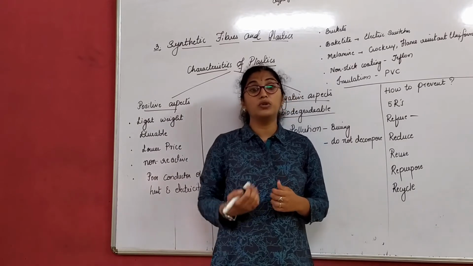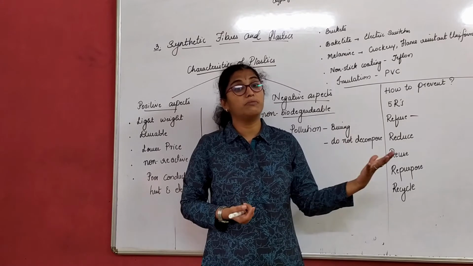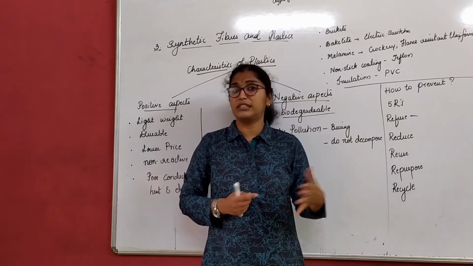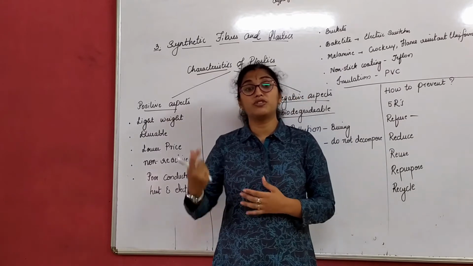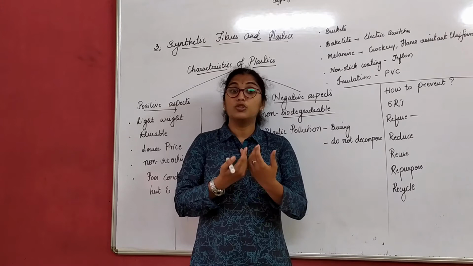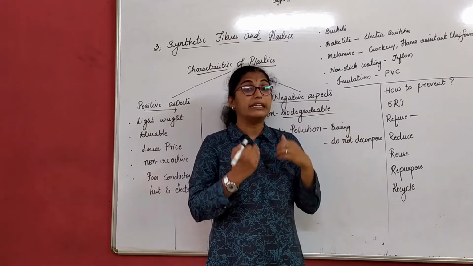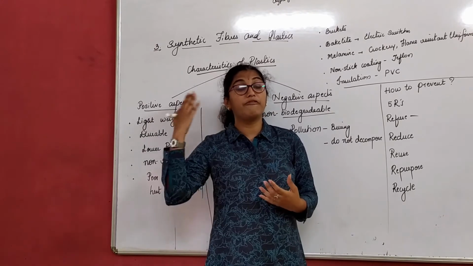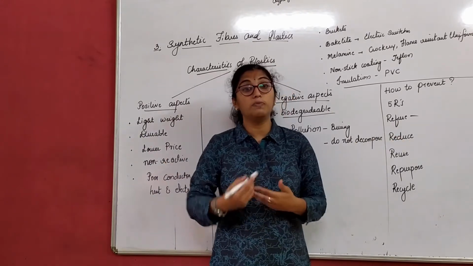Carry your own cloth bag, jute bag or cotton bag wherever you go to the market to buy vegetables, groceries, etc. Sometimes we go to a restaurant or other places to get food packed, right? So what best we can do, instead of getting the food in a plastic container, is carry your own box instead of buying it in a plastic container. That is how we are saying no to plastic.